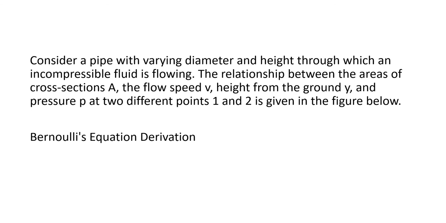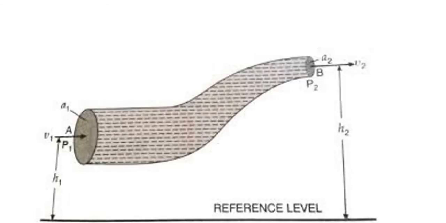Here we are considering a pipe of varying height. We can see the diagram. At positions A and B, let the cross-sectional areas be A1 and A2, and the velocities be V1 and V2. Since the cross-sectional areas are different, the velocity is also different. According to the equation of continuity, AV is constant.